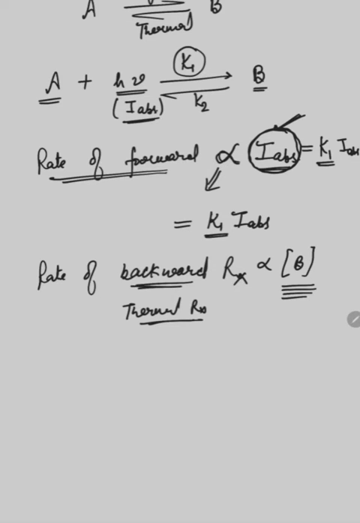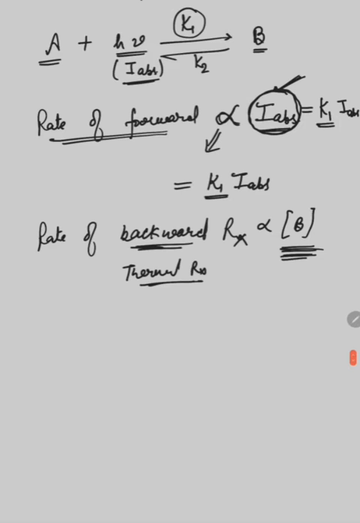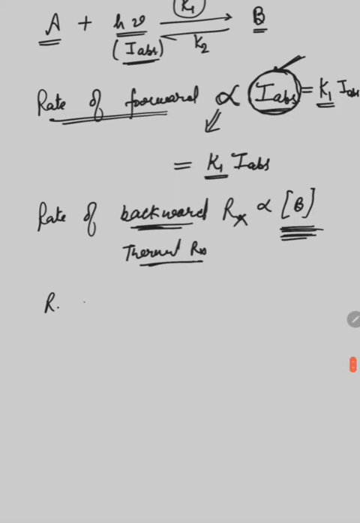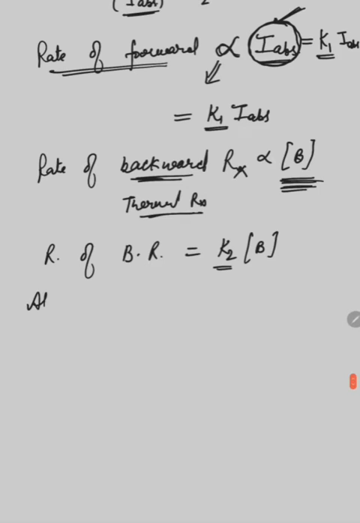But in the case of the backward reaction, which is a thermal reaction, the rate depends upon the concentration of B, because B acts as a reactant for the backward reaction. Okay, so it means that the rate of backward reaction equals K2 into B. K2 here is the proportionality constant for the backward reaction, or you can say the rate constant for the backward reaction.